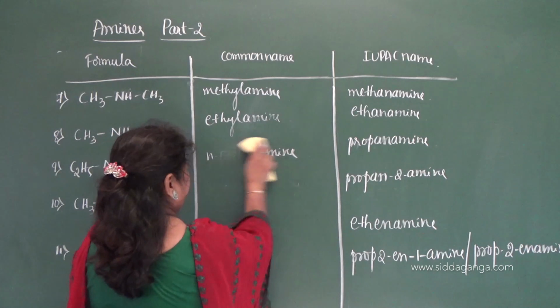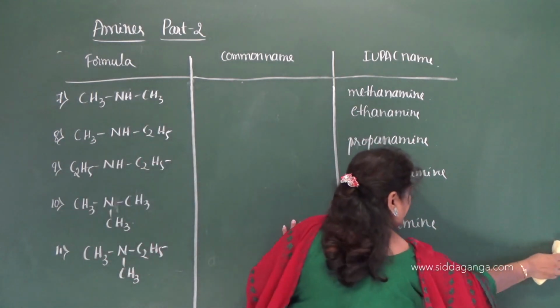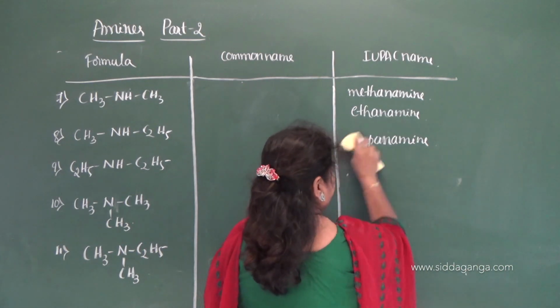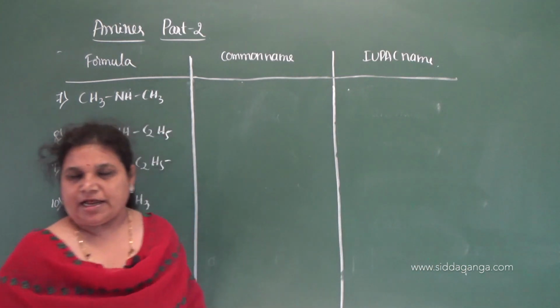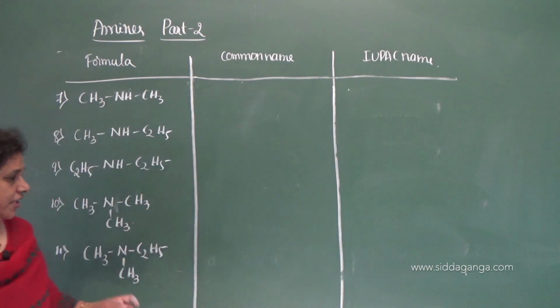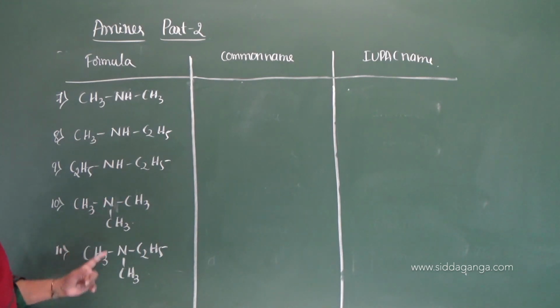So these are secondary and tertiary amines. Just look at the functional groups: NH is the imino group, and the tertiary nitrogen is the tertiary amine. So these three are secondary amines and these are tertiary amines.